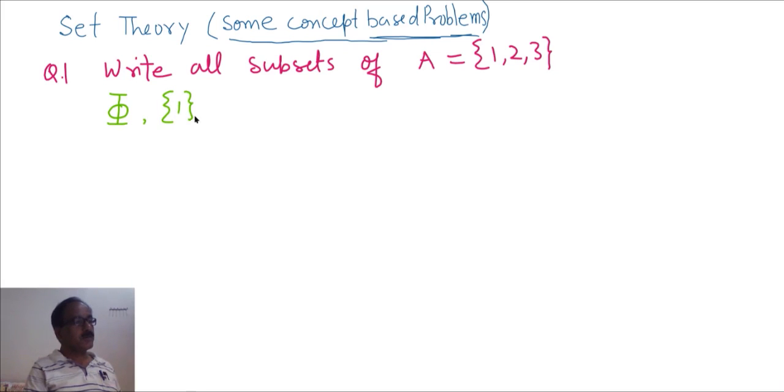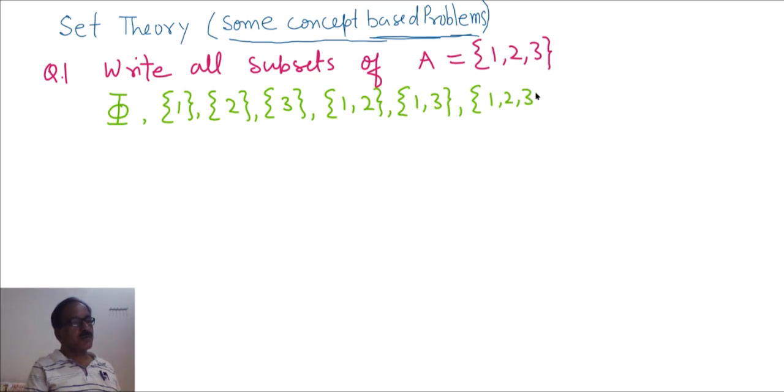Then {1}, {2}, {3}, {1, 2}, {1, 3}, and {1, 2, 3}.